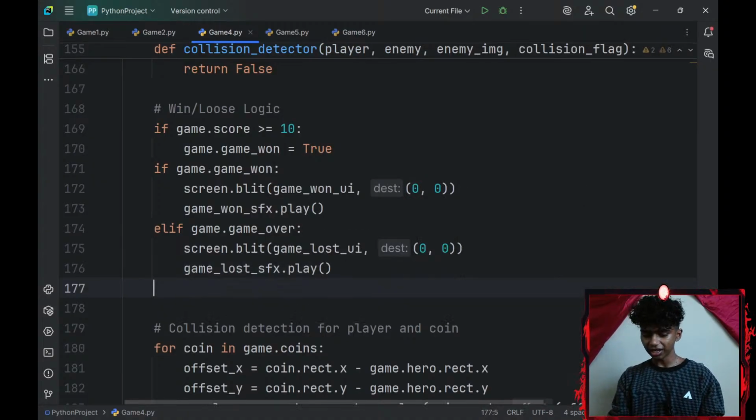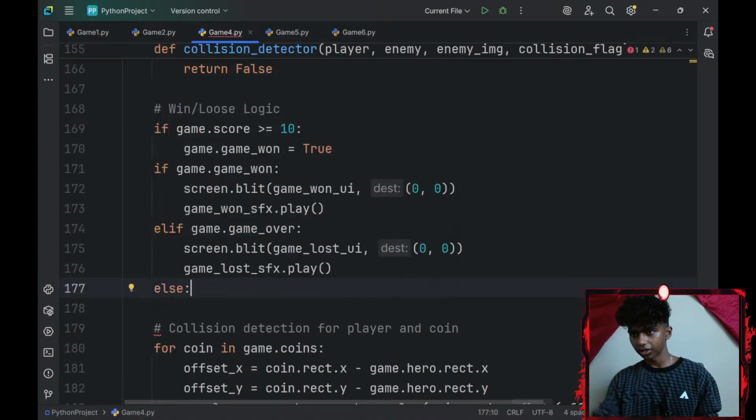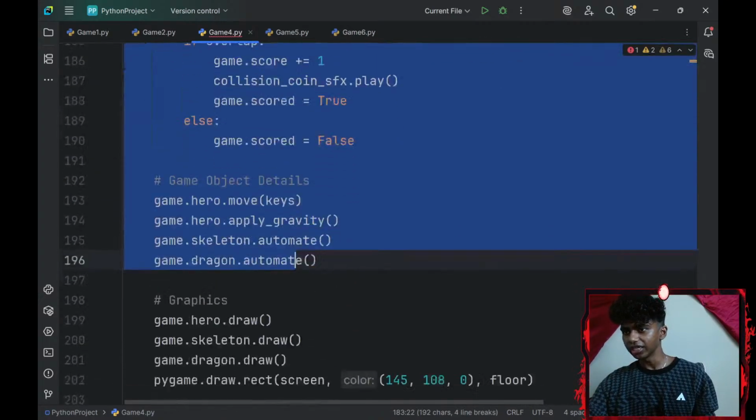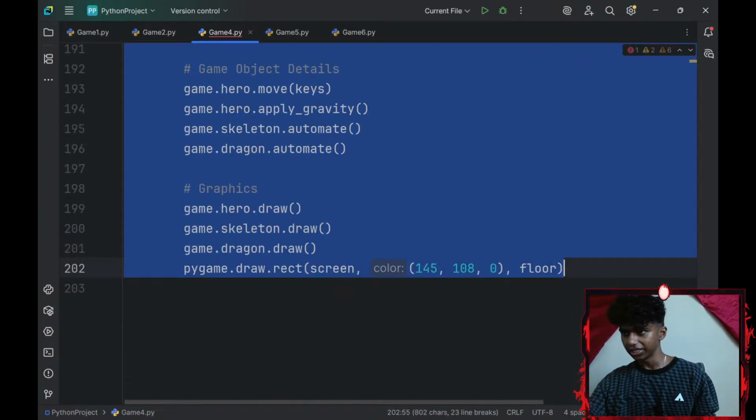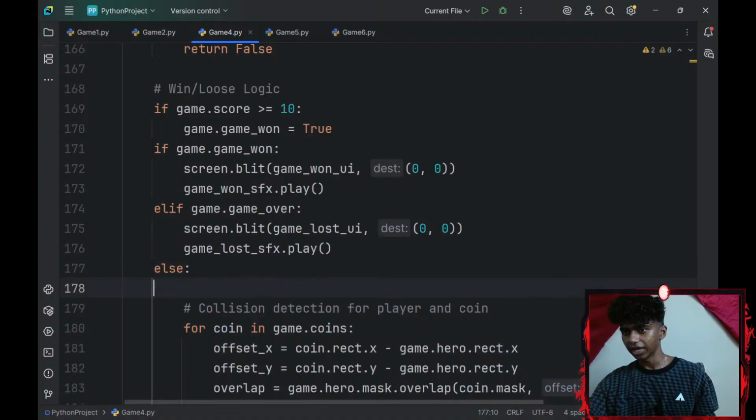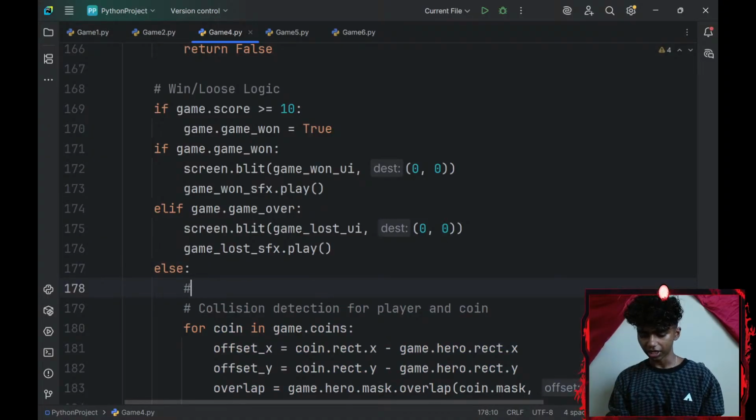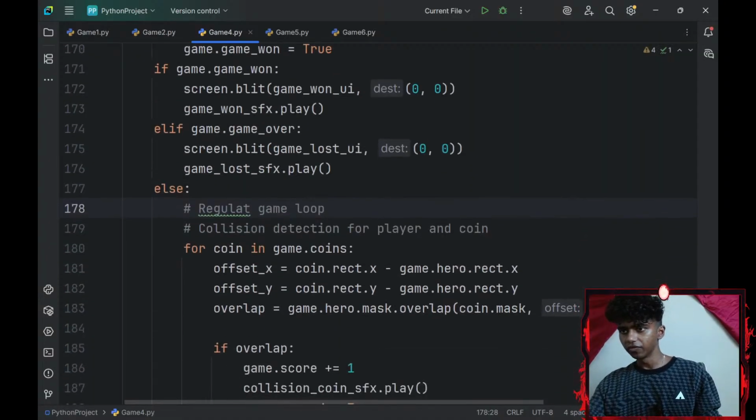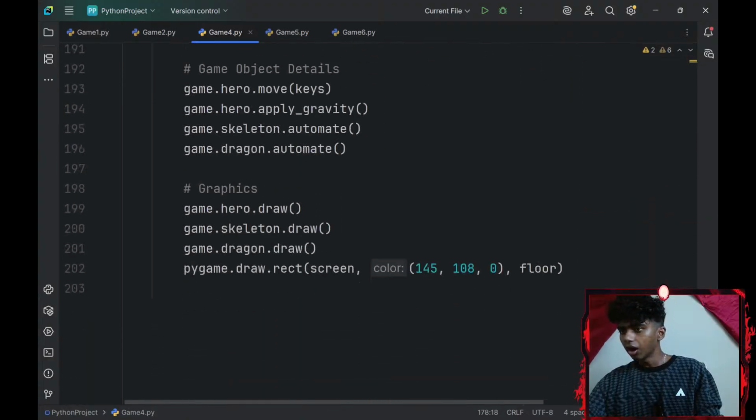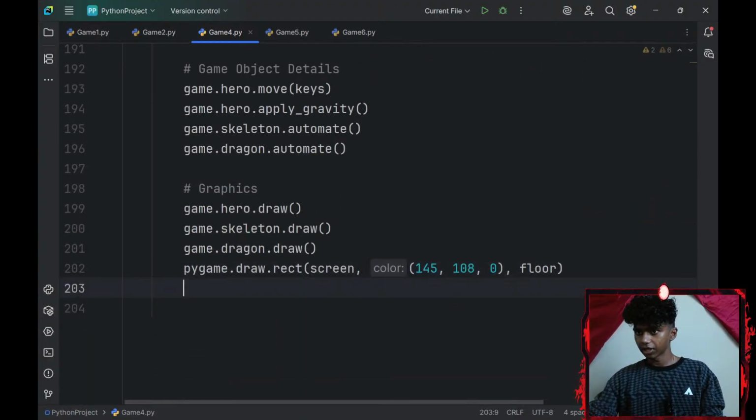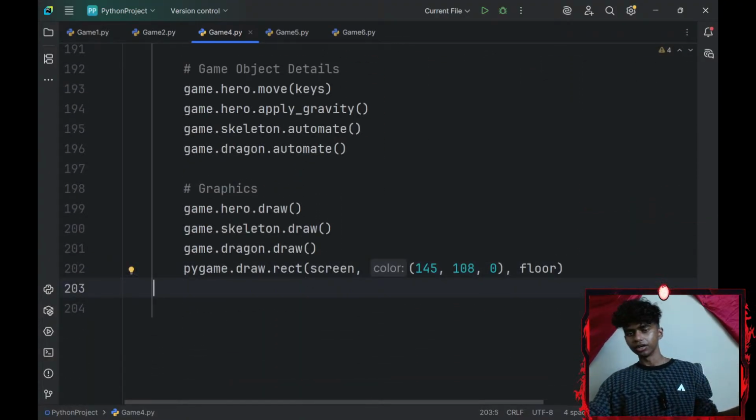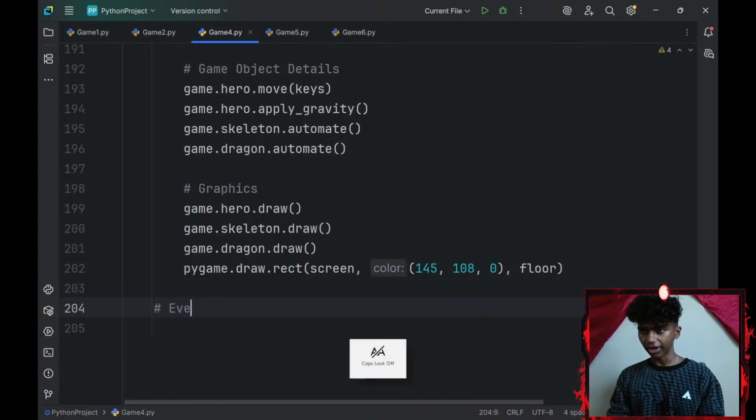And then lastly, I'll go with an else. Okay, else, I'm gonna indent everything here inside of my else. This is going to be my regular game loop. So I got a comment that says regular game loop. Okay, perfect. Alright, and then outside my game loop, I'll go ahead and add my event loop.